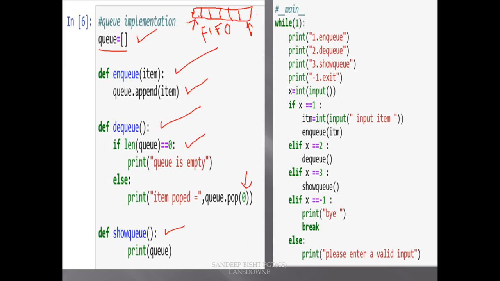And after this queue.pop function, when this element gets removed, all the elements automatically move one step ahead by themselves. This is the thing which makes it easy for us. We don't have to do anything. In earlier programming languages like C++, we had to maintain front and rear indexes with the help of certain variables.